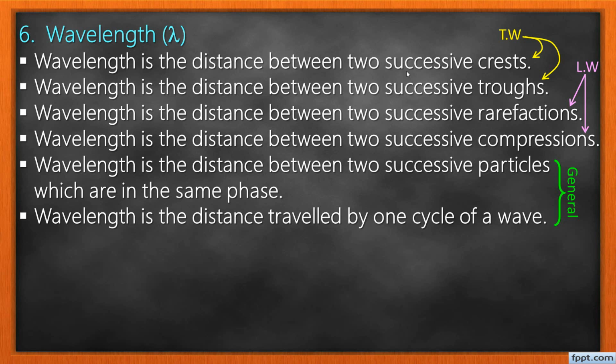And then if you look at definition number 3 and number 4, because we have rarefactions and compressions, these apply to longitudinal waves. So if they say define wavelength as applied to longitudinal waves, don't use the first definition, they will cross you. You say wavelength is a distance between two successive rarefactions, because they have asked you to define as applied to longitudinal waves. Okay, I'll not talk about the rest.